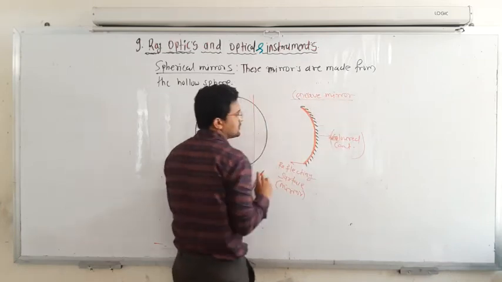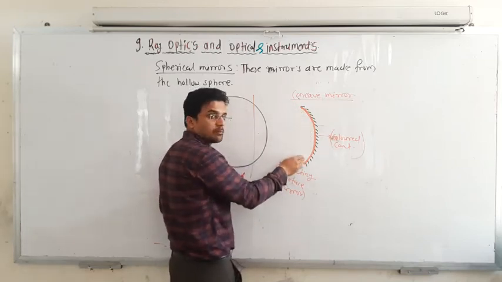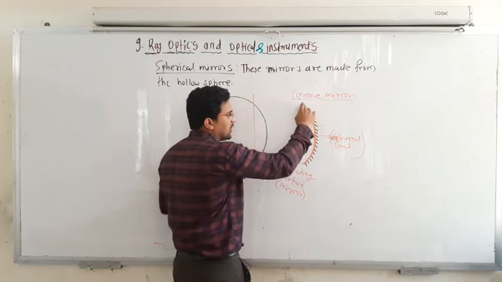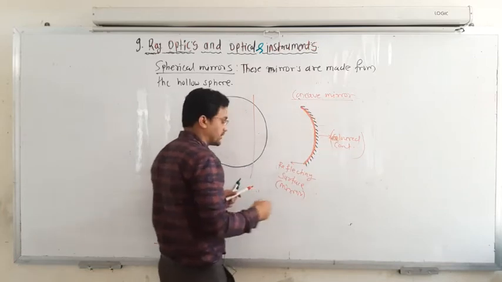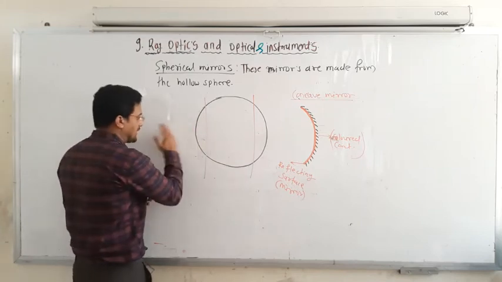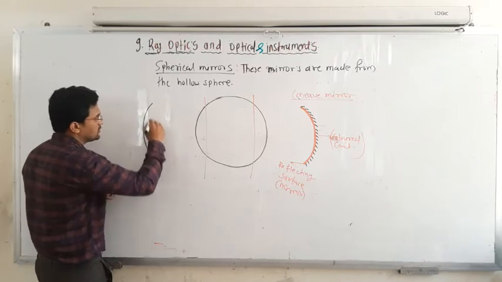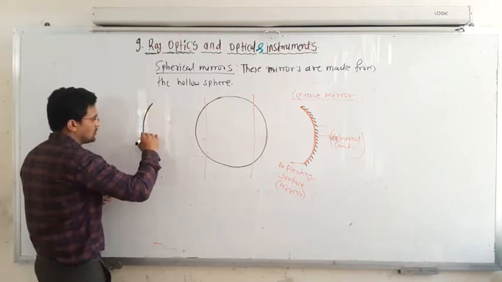Okay, that is bulged inside, where the inner portion acts as a what? Mirror, and the outer portion acts as what? A color coated surface. Okay, so now if you cut this portion again, the second portion, and take out this outside, you can see this will look something like this.